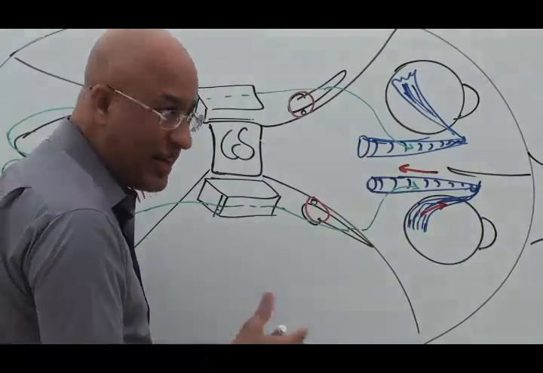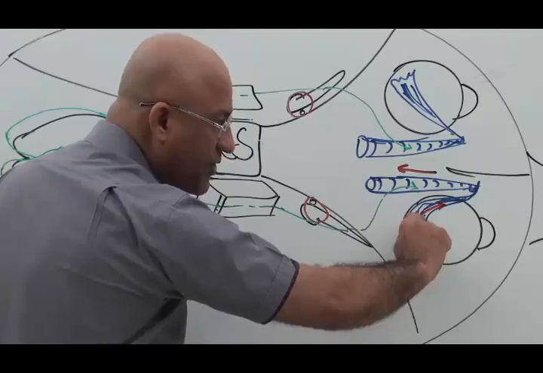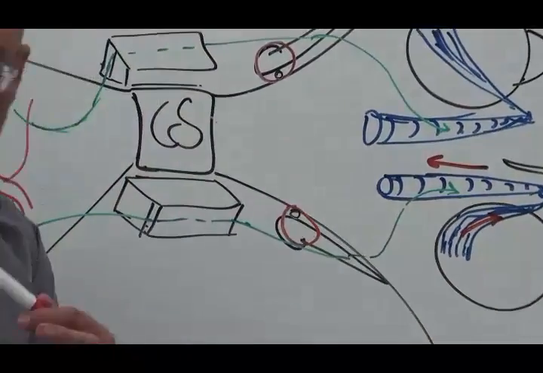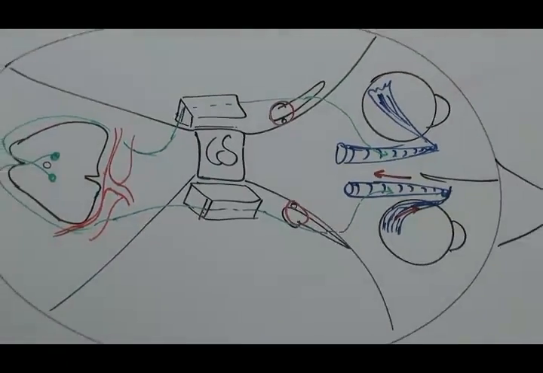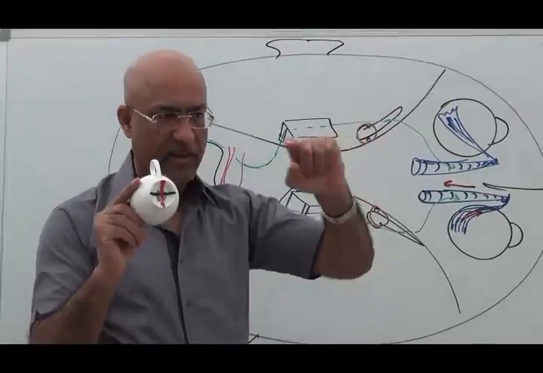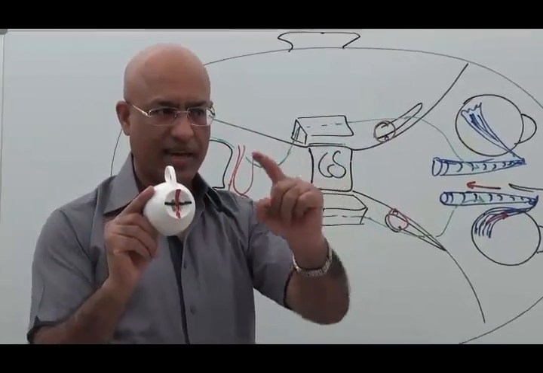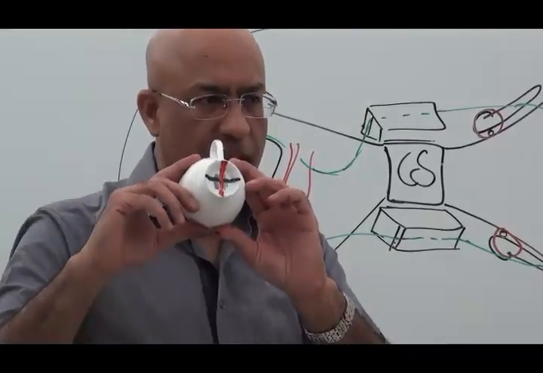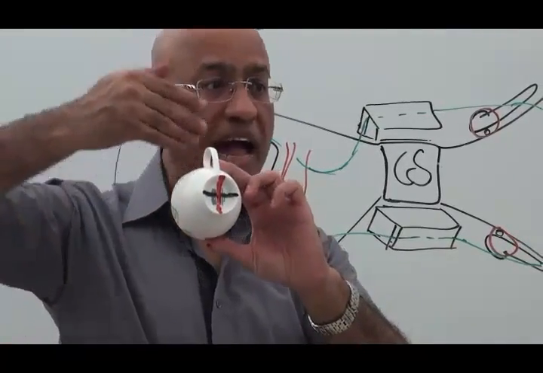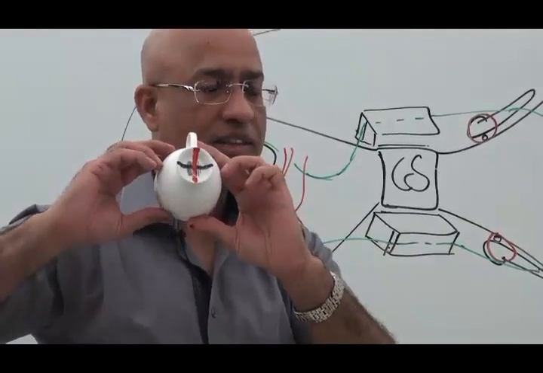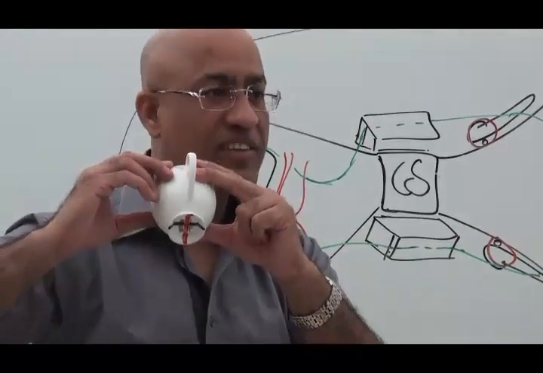So the back of the eyeball will be pulled up and the front will rotate down. Number one, it will elevate the back of the eyeball, so the front will go down. So this depresses the eye.